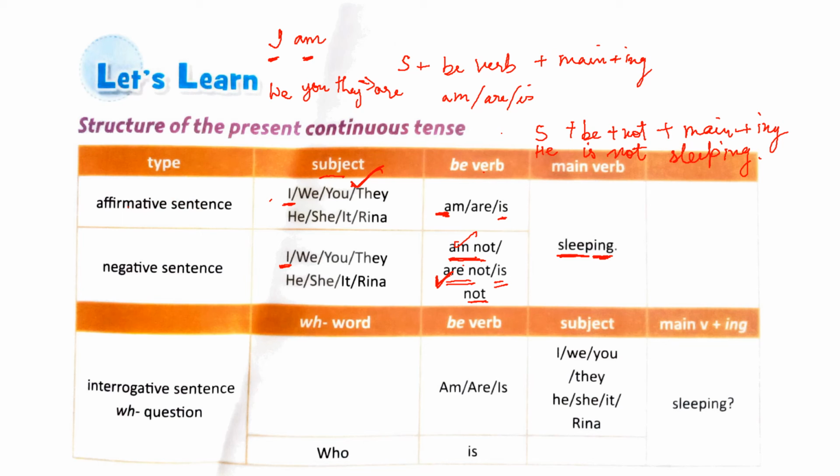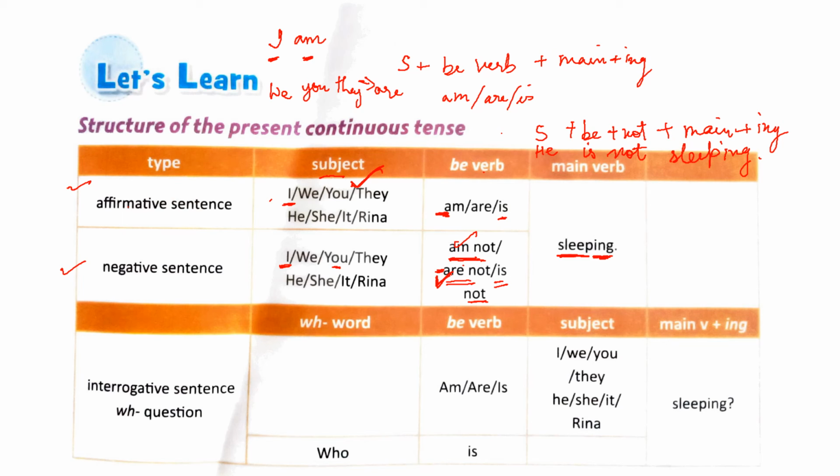You is a special case. With you, you use the plural verb. Though you is singular, second person, it is an exception. You have to use are, or are not if it is a negative sentence, with you. And with I, you always use am. When forming a negative sentence, you will just say I am not plus the verb plus ing. So this is how you will form positive or affirmative sentences and negative sentences in present continuous tense.